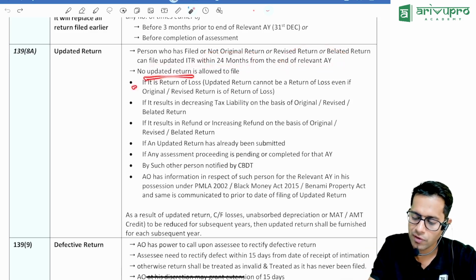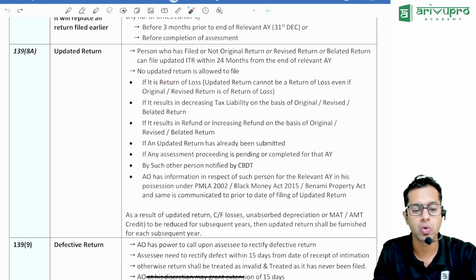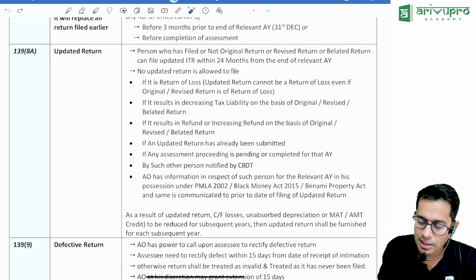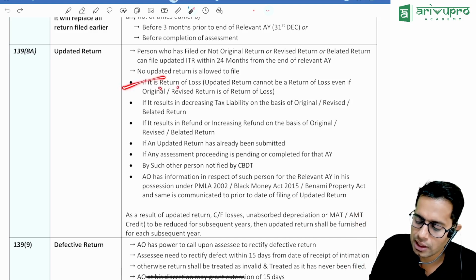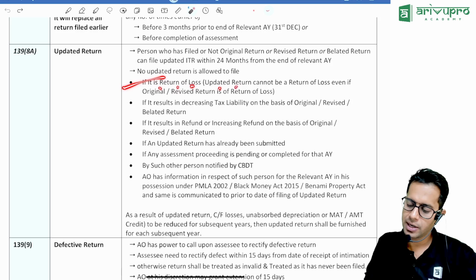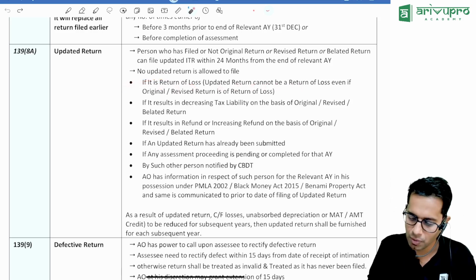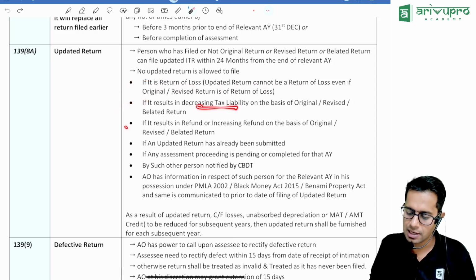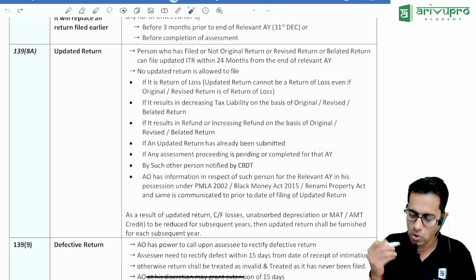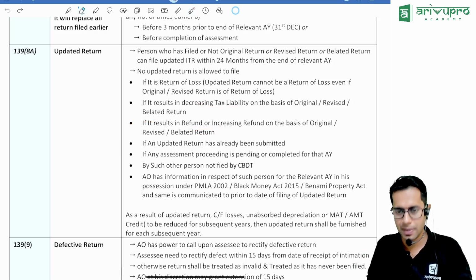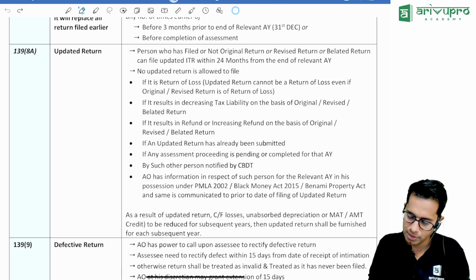An updated return is not allowed in certain cases. When will it not be allowed? If in the new return your tax liability is reducing. So when can the tax liability reduce? An updated return cannot be a return of loss. First you filed a return of income, now you want to show loss, that is not possible. It is also not allowed if it results in decreasing the tax liability, increasing the refund amount, or results in a refund. If an updated return is already submitted, you cannot file an updated return two times. Or where any assessment is pending, and such other persons as may be notified by the government.